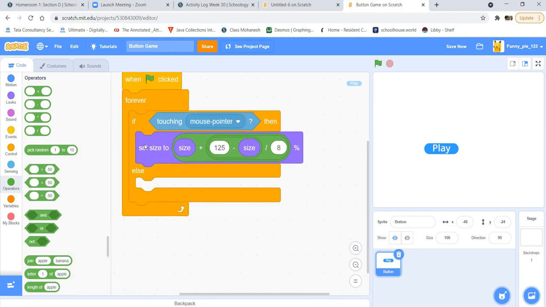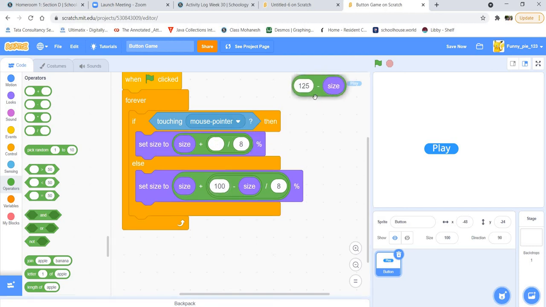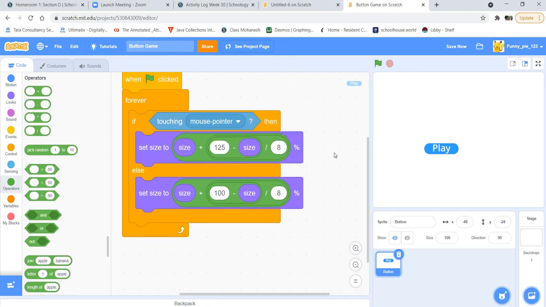Next, I will right click on this block and then click duplicate. And then I will change this to 100. What this script of code will do is find the distance between the current value and the expected value, which in this case is 125. And then it will divide that by 8, so it gets slower and slower until it looks smooth when you do that.